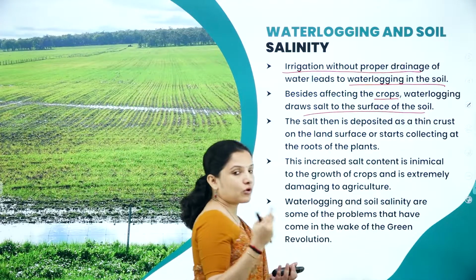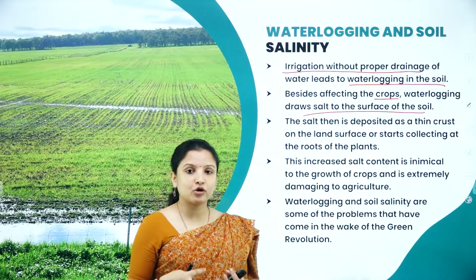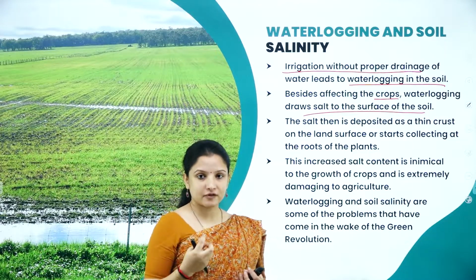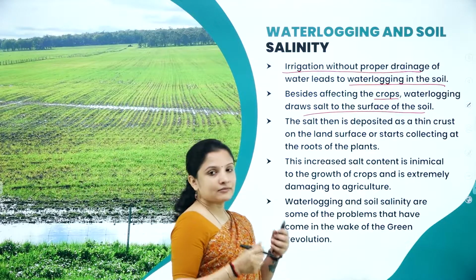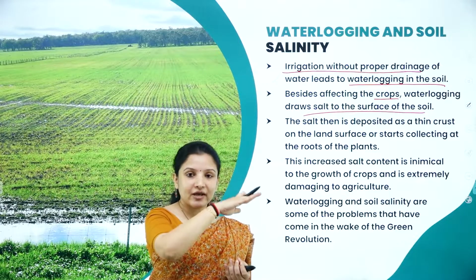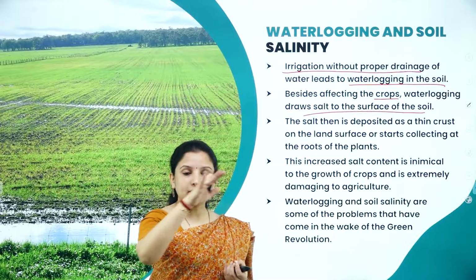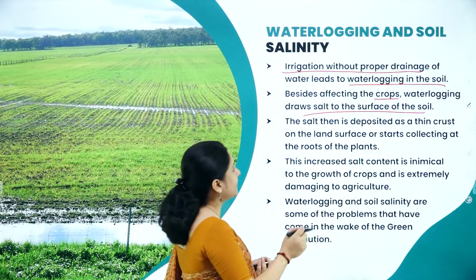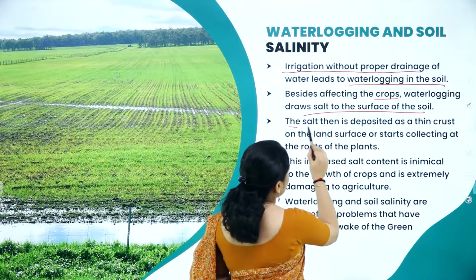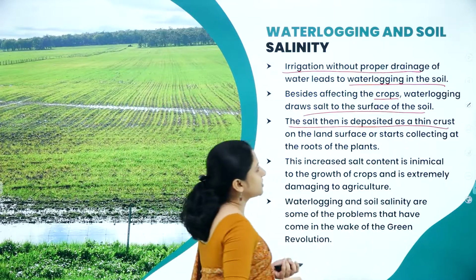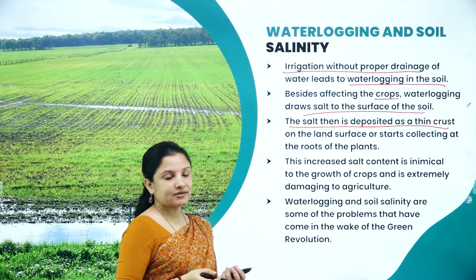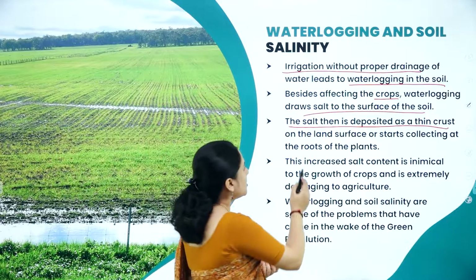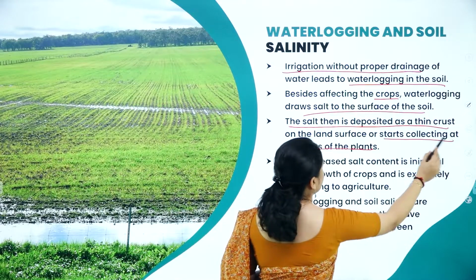And whatever salt content is there at the bottom of the soil, it will drain to the surface of the soil, and the salt then gets deposited as a very thin layer of crust on the soil surface, therefore increasing the salinity of the soil. Eventually the salt will start collecting at the roots of the plant.